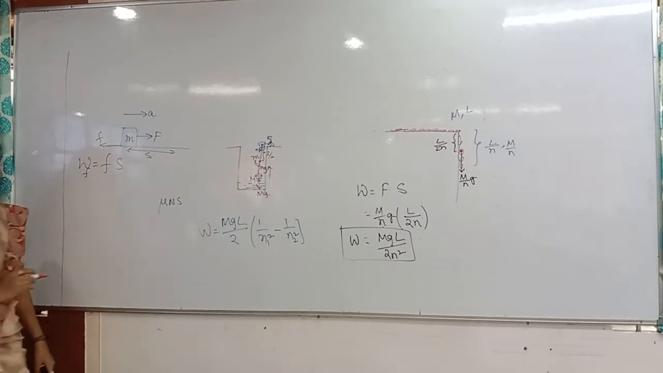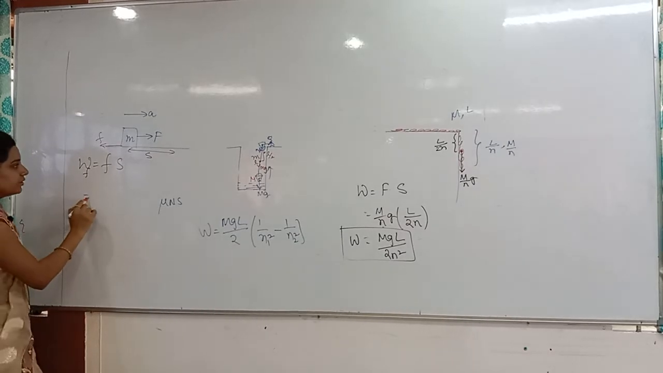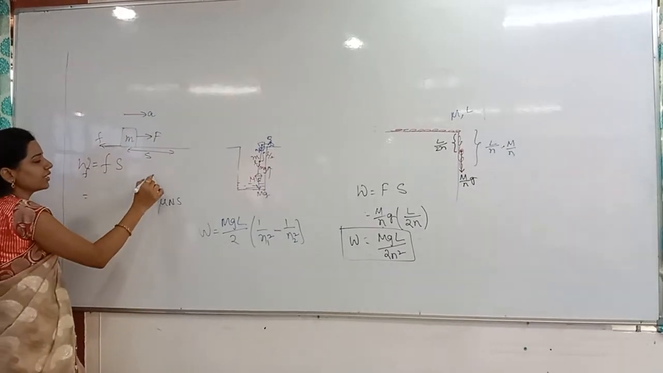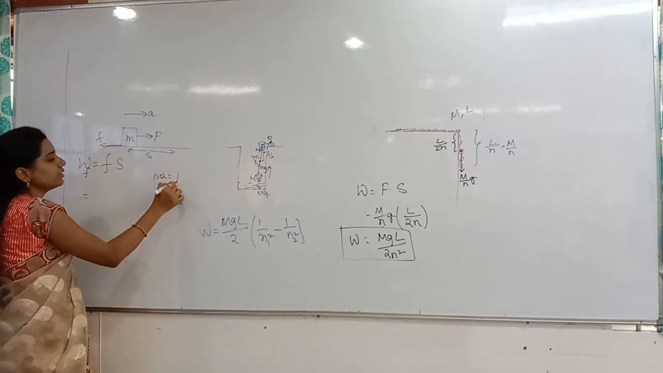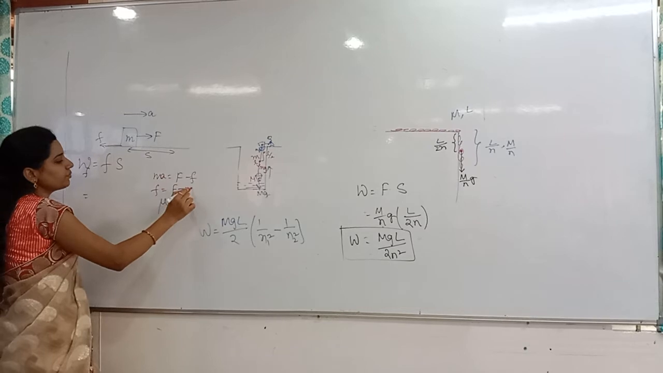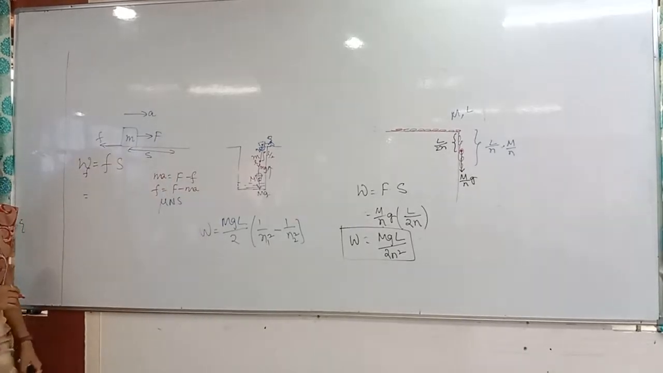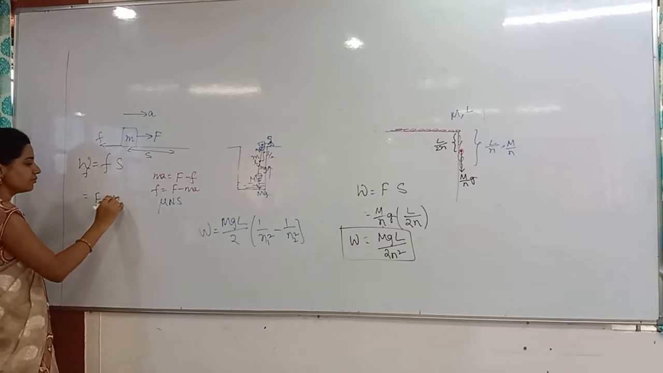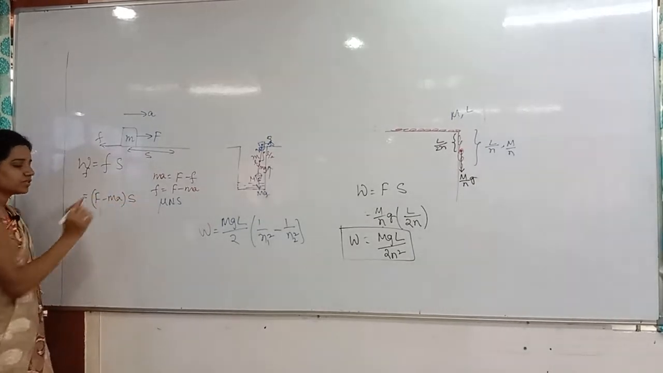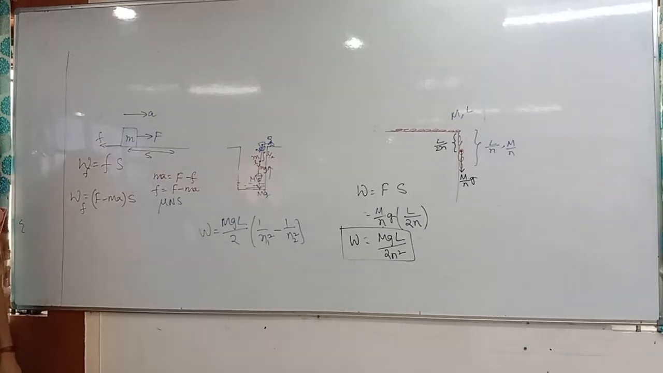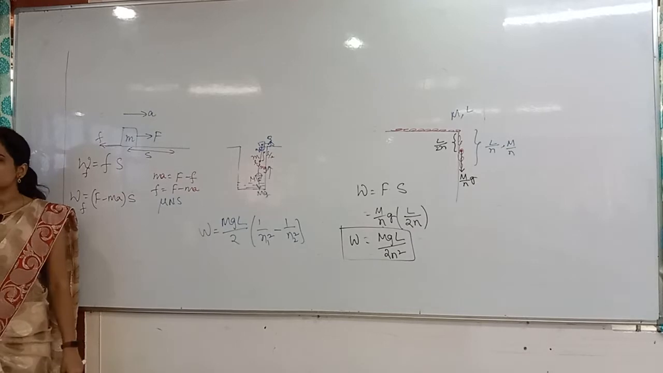For that, to get the friction, first of all write the equation for ma. Ma is equal to what can I write? F minus f. Then f is equal to what can I write? F minus ma. Now this is the value of small f. Then (F minus ma) into displacement is the work done by the friction. That's it, finished. Otherwise you can get mu into mg into s also.